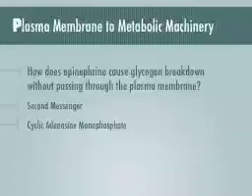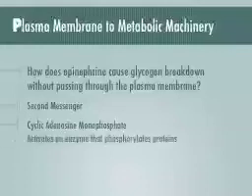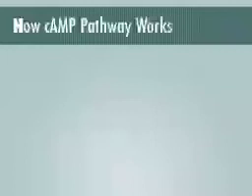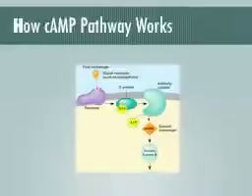cAMP, or cyclic adenosine monophosphate, is one of these second messengers. cAMP activates a kinase that phosphorylates various proteins. The cAMP pathway, which converts ATP to cAMP, causes various cellular responses, one of them being the breakdown of glycogen. So here's how the cAMP pathway works.